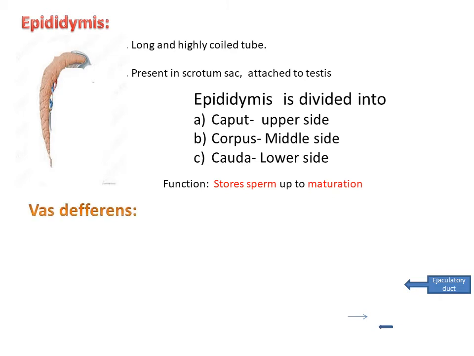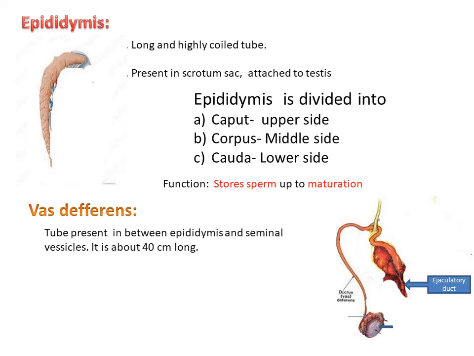Now we are going to the next organ, that is the vas deferens. Vas deferens is a tube which connects the epididymis and the seminal vesicles. It is 40 cm long and its function is to carry the sperm from the epididymis to the ejaculatory duct.